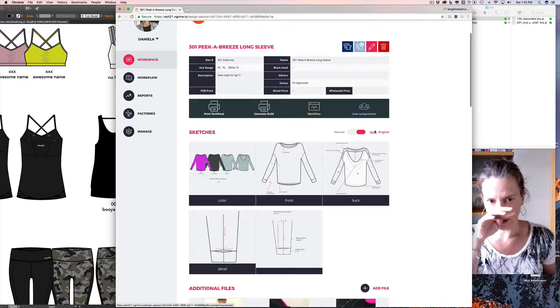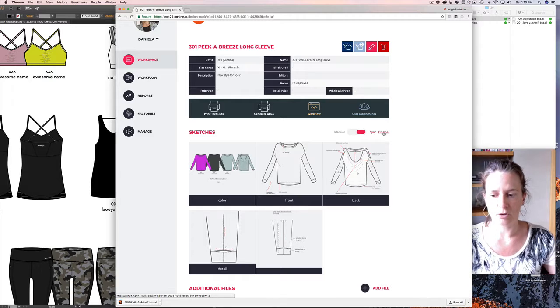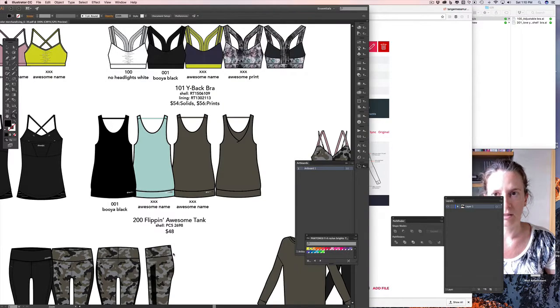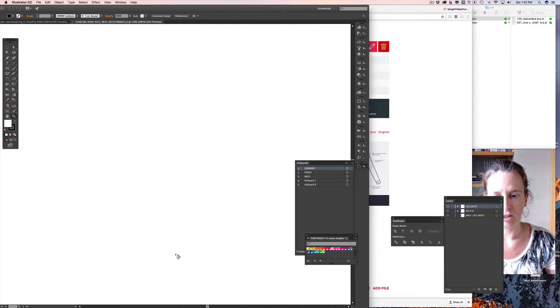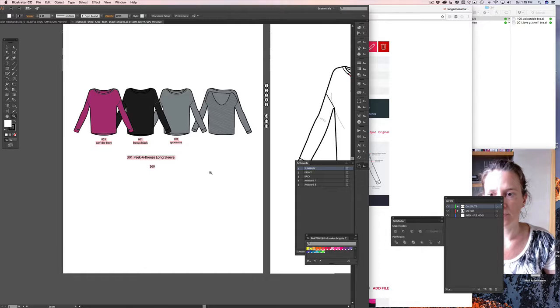Now what you can do is you click here for original. What it does, it will download the Illustrator file for you, and depending on your setting, it would just open up the Illustrator file for you automatically.